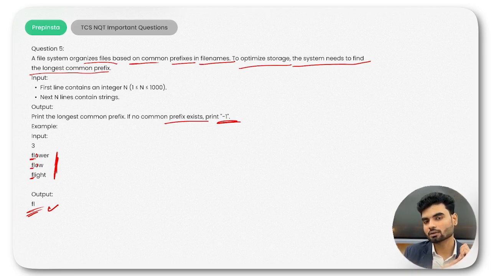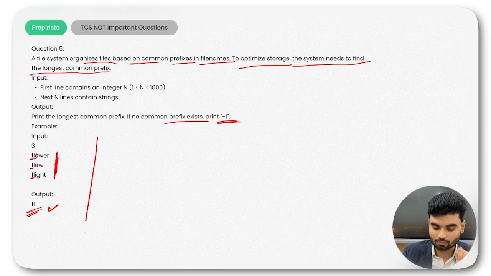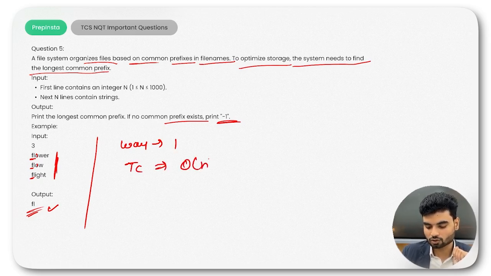You check whether L is available everywhere at this particular index. If it is, then insert it in the prefix. Again, you check for the upcoming value. That's how you can do it. But the time complexity in approach number 1 will be big O of n square, because you're iterating the whole array twice. Cool. So now that is a problem.